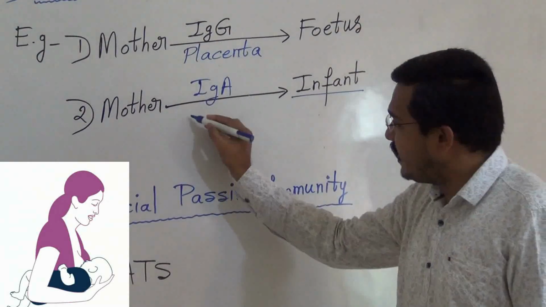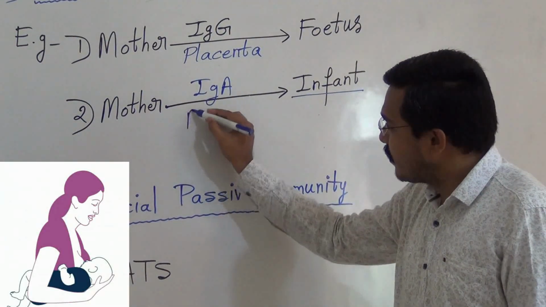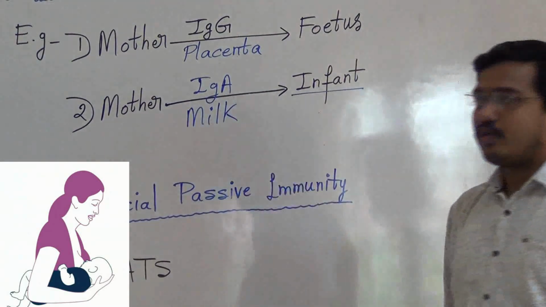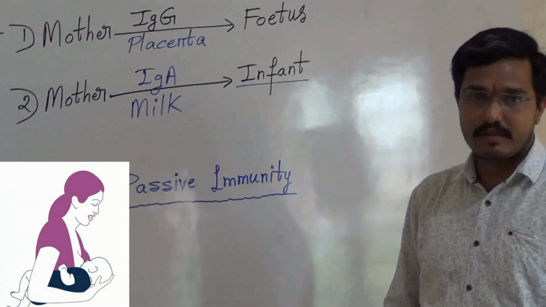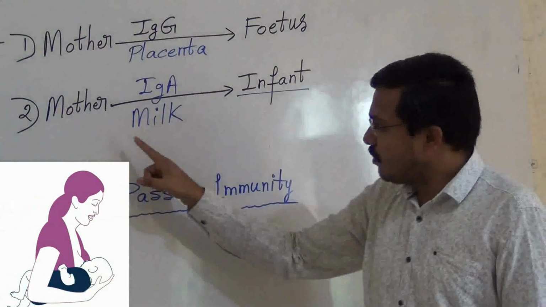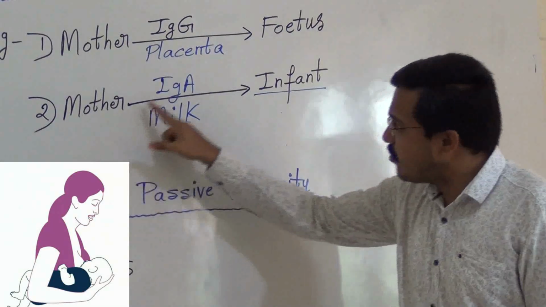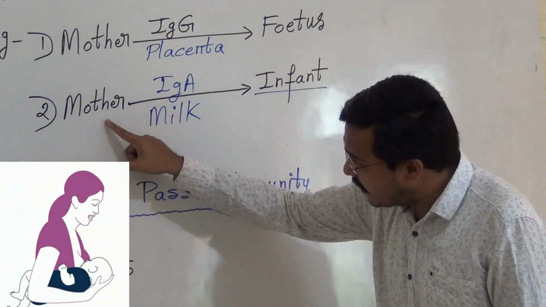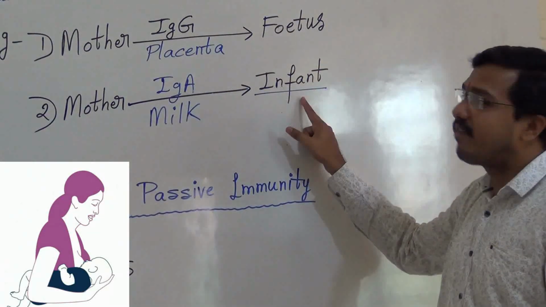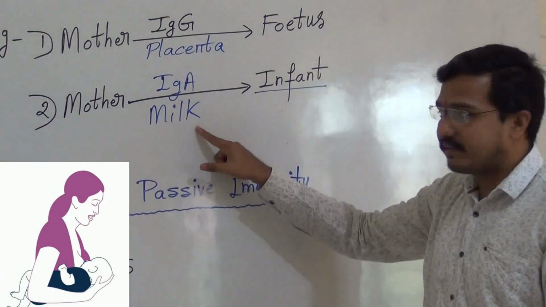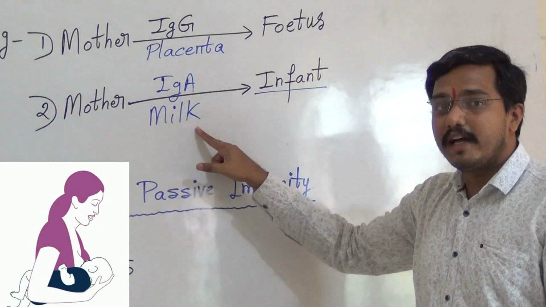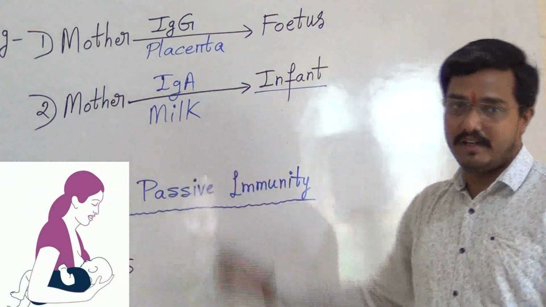This antibody goes through milk or colostrum. In the last video we have discussed. So transfer of antibodies IgA from mother to infant through milk. This is an example for natural passive immunity.